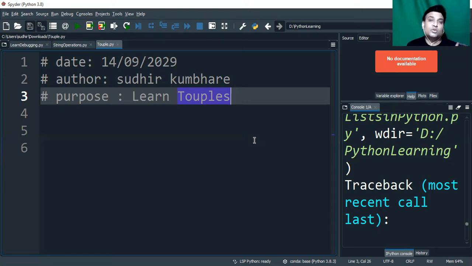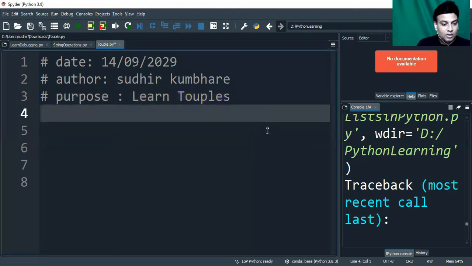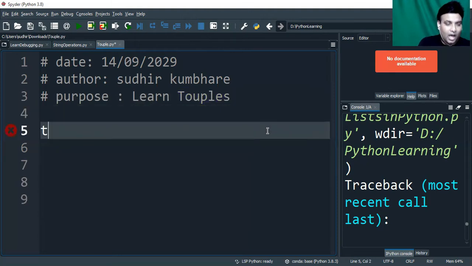When I say tuples are not mutable, what does it mean? Tuples will also have some elements. Let's say you have 5 elements, but you won't be able to update any element. Let's try to understand this with an example. I have a tuple of days. For tuples, you have to give round brackets.